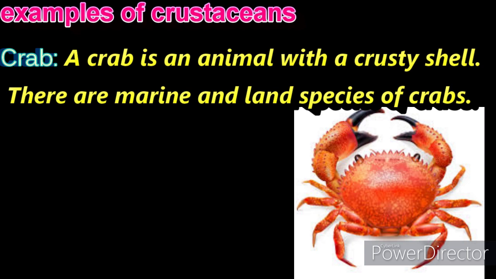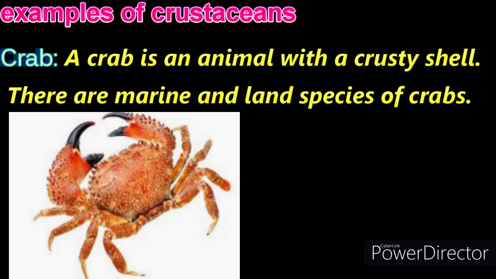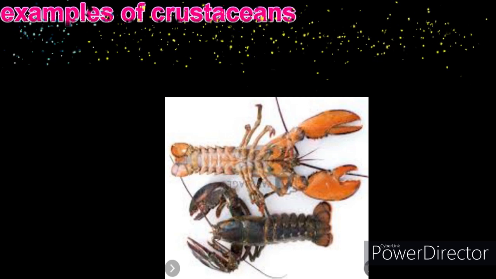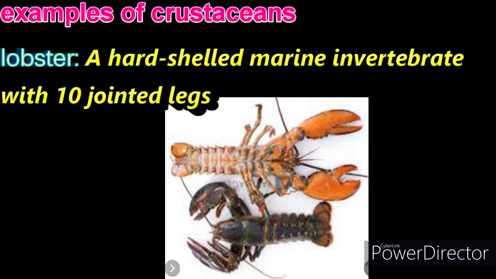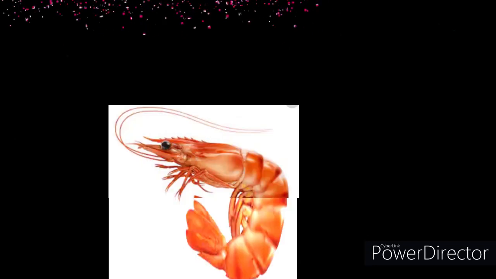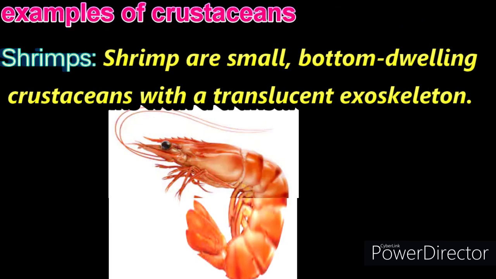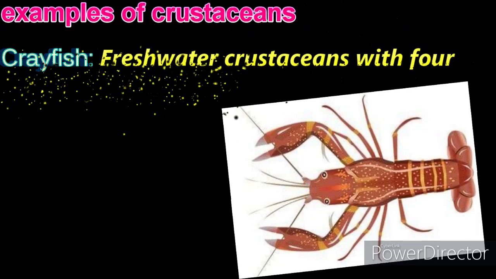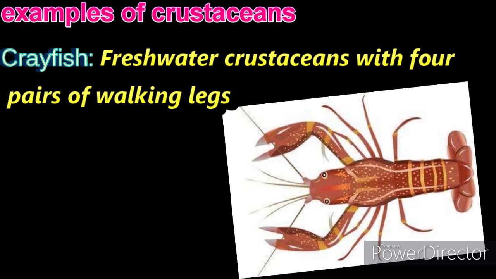Crab. A crab is an animal with a crusty shell. There are marine and land species of crabs. Lobster. A hard-shelled marine invertebrate with 10 jointed legs. Shrimps. Shrimp are small, bottom-dwelling crustaceans with a translucent exoskeleton. Crayfish. Freshwater crustaceans with 4 pairs of walking legs.